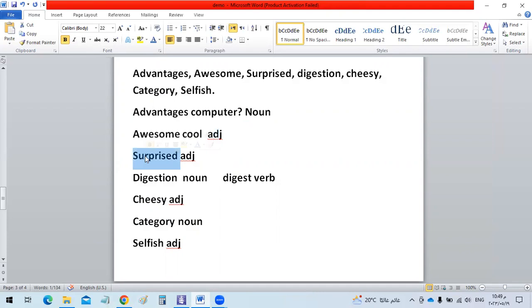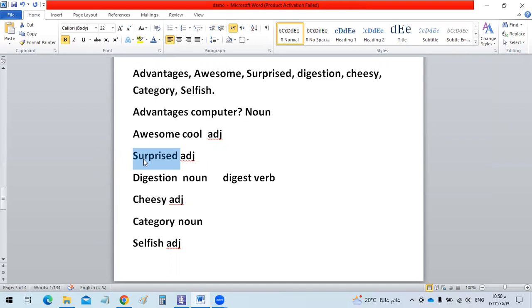Another one is surprised. Surprised means when you see something which you didn't expect to happen, so you feel surprised. For example, imagine that you are going home, right? And you open the door of your house and you didn't find anyone in the house and all the lights are off. Of course, you will be surprised why nobody is at home at the time.